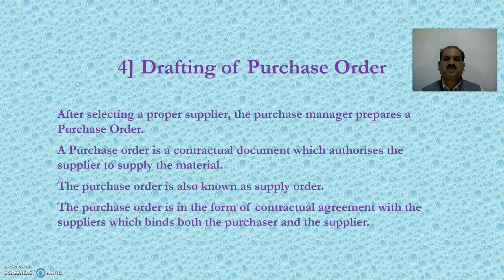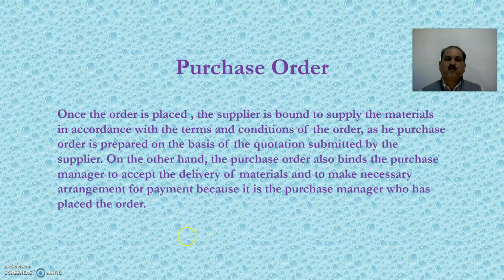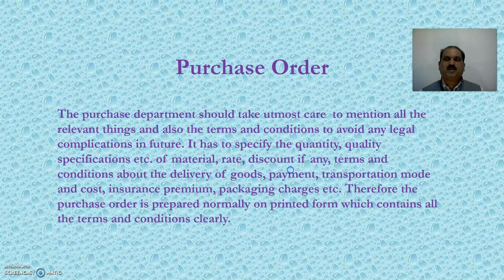The purchase order is in the form of a contractual agreement with the suppliers which binds both the purchaser and the supplier. That means once the purchase order is prepared, it is binding on both, that is the supplier and the purchaser. Once the order is placed, the supplier is bound to supply the material in accordance with the terms and conditions of the order, as the order is prepared on the basis of the quotation submitted by the supplier. On the other hand, the purchase order also binds the purchase manager to accept the delivery of material and to make necessary arrangements for payment, because it is the purchase manager who has placed the order.